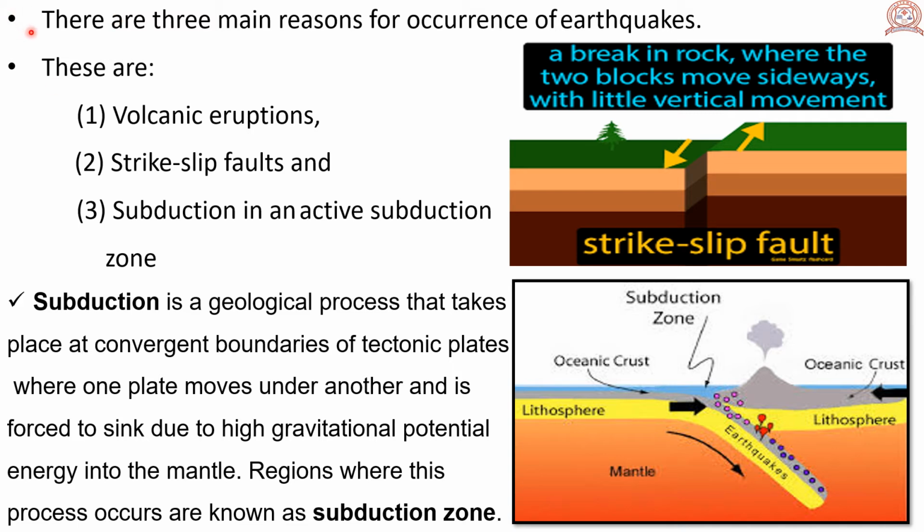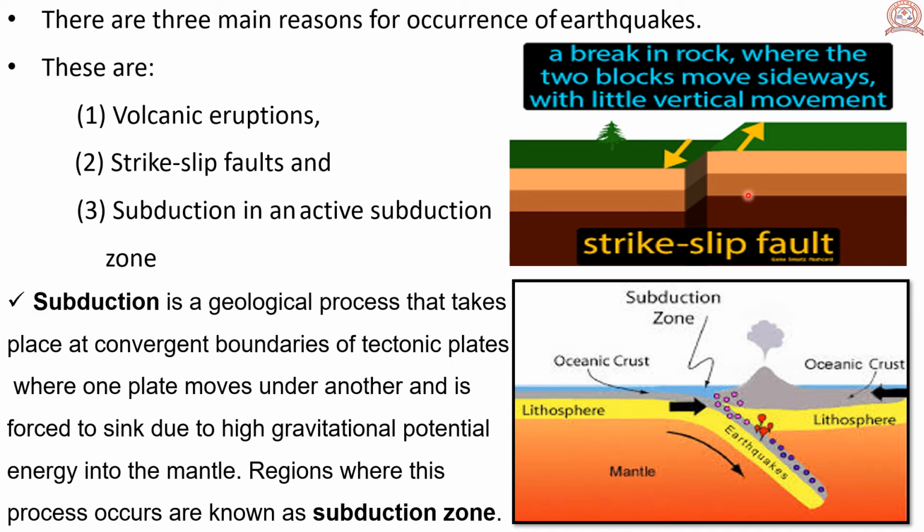There are three main reasons for the occurrence of earthquake. These are: first one is volcanic eruptions. Second one, strike slip faults. What is strike slip faults? A break in rock where two blocks move sideways with a little vertical movement.